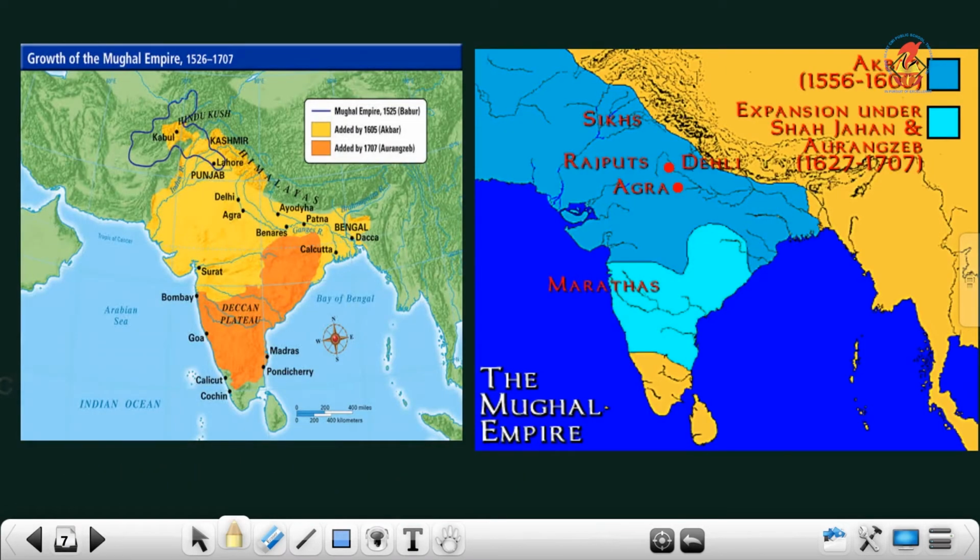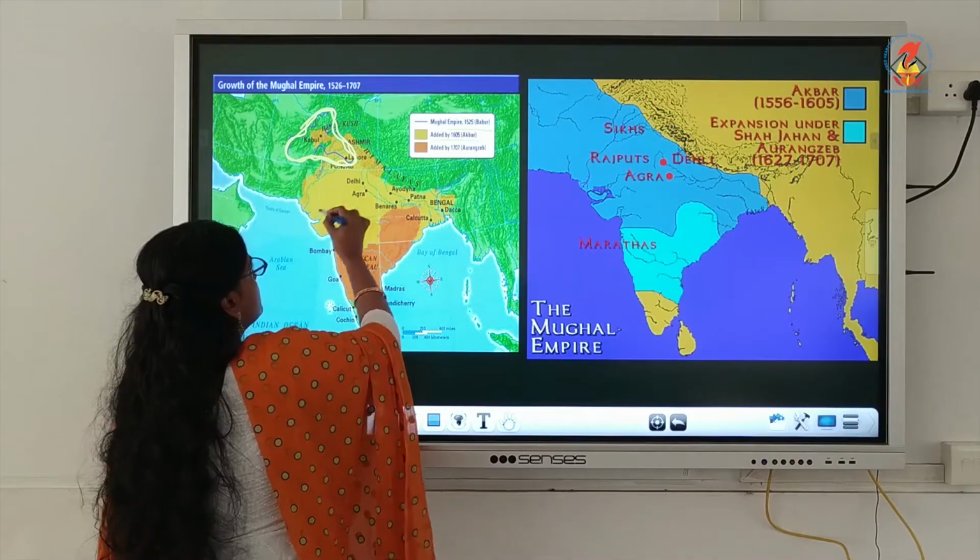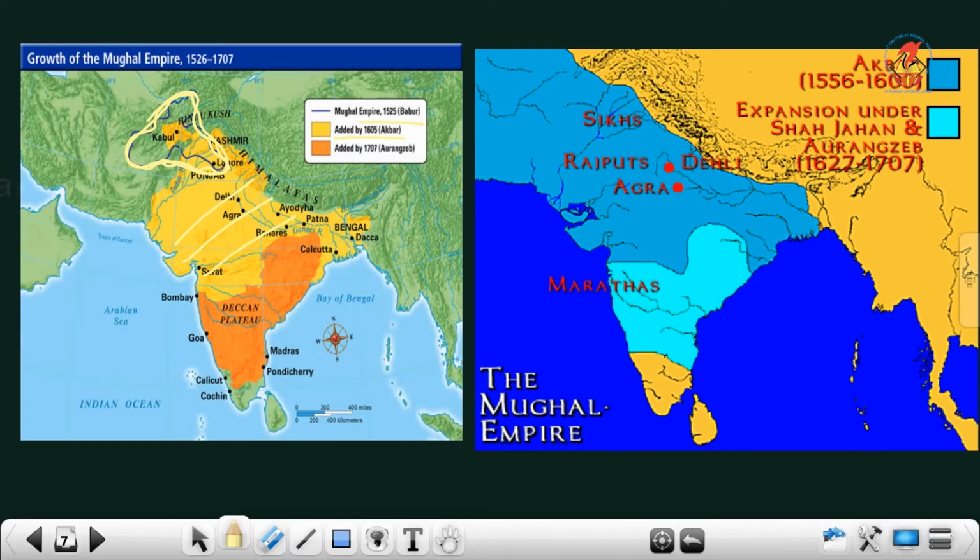Now children, let us have a look at this map. You can see the Mughal empire under Babur in 1525. This is the empire which was added by Akbar the Great, and this orange area was added by Aurangzeb in 1707.